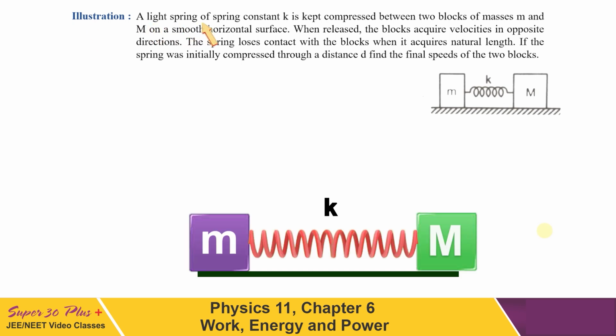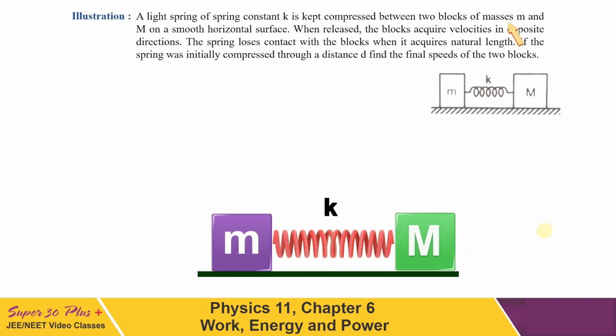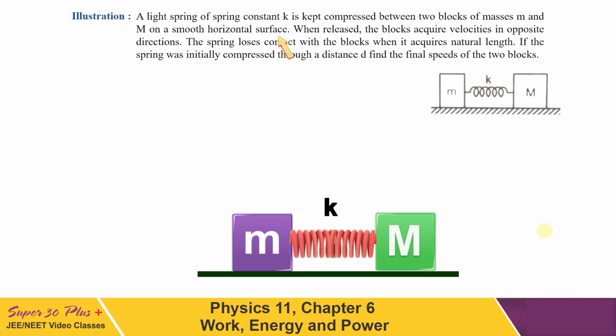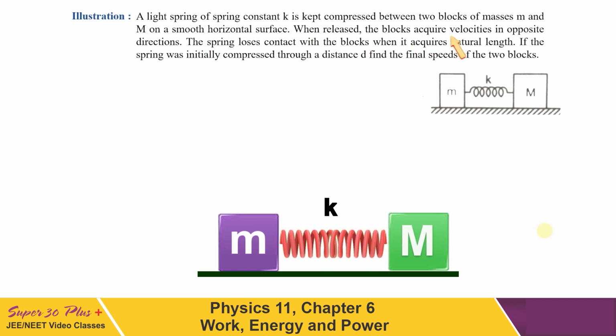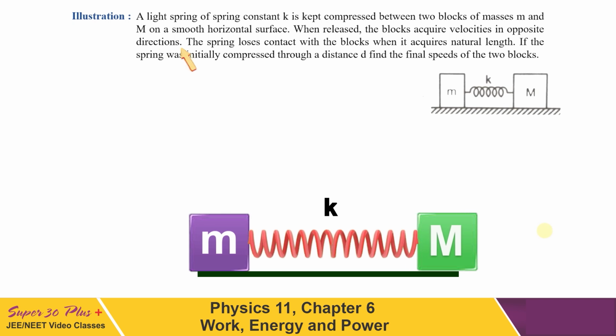Here a light spring of constant K is kept compressed between two blocks of masses m and capital M on a smooth horizontal surface. When released, the blocks acquire velocities in opposite directions because the spring was originally compressed. So after being released, the spring will try to come to its original length and both blocks will be pushed apart. The spring loses contact with the blocks when it acquires natural length, which is quite obvious. If the spring was initially compressed through a distance d, then we have to calculate the final speeds of the two blocks, at the moment when the blocks lose contact with the spring.